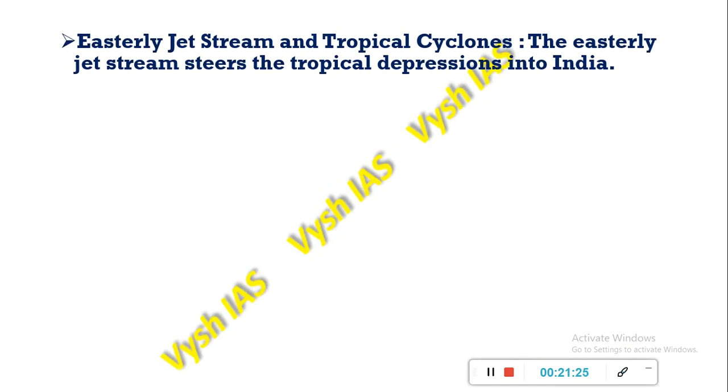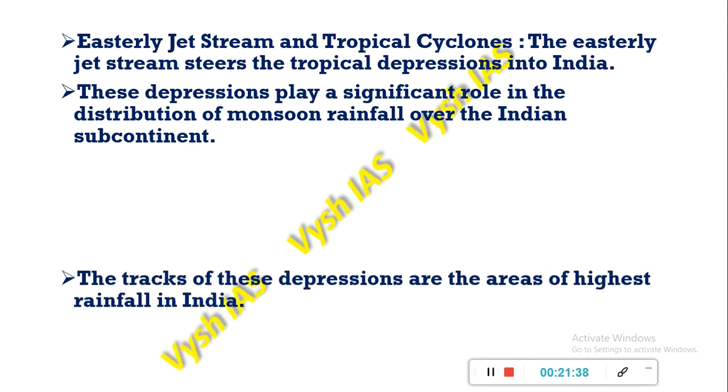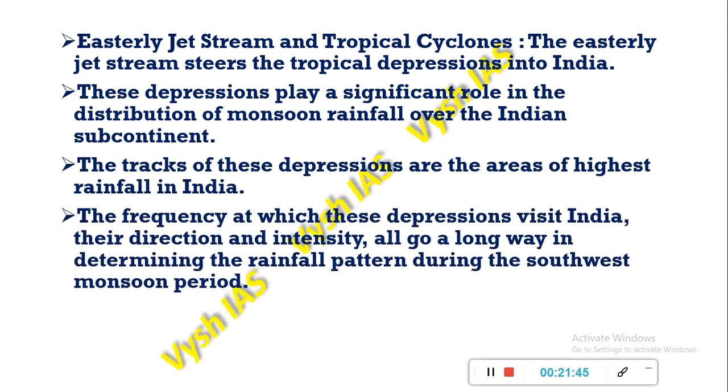Now, the easterly jet streams and the tropical cyclones in the summer season. It steers the tropical depressions in India, and these in turn play a very specific role in the distribution of monsoon rainfall over the Indian subcontinent. The tracks of these depressions are mainly areas of highest rainfall in India.